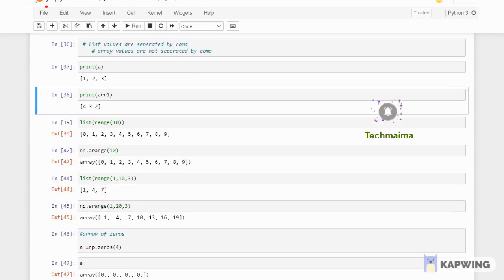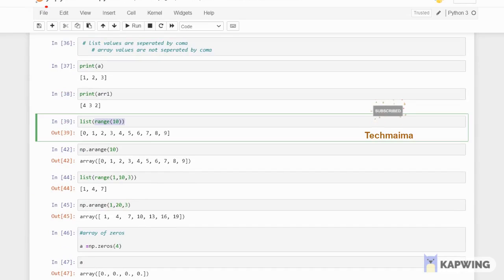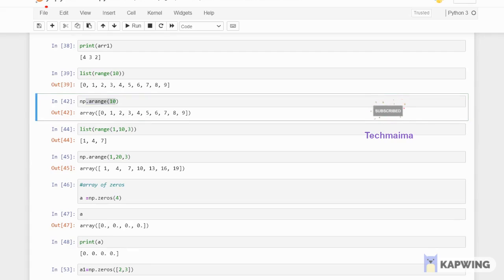Okay. So normally when you want to check a range, you use the range function, right? Range of 10. I wanted to get this as a list, so I'm using list of range of 10. It will be 0 to 9. When it comes to an array, you have to use np, NumPy, which I'm referring to as np. np dot arange of 10 will give you the same values in array format, an array of 0 to 9.